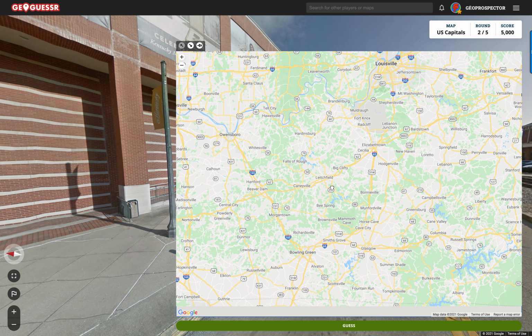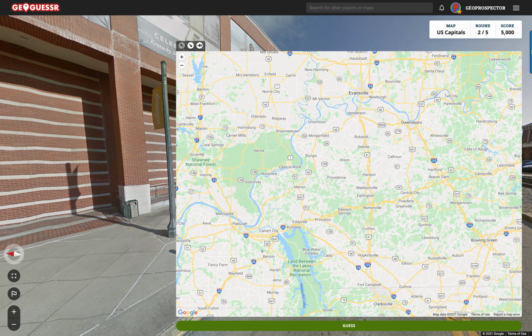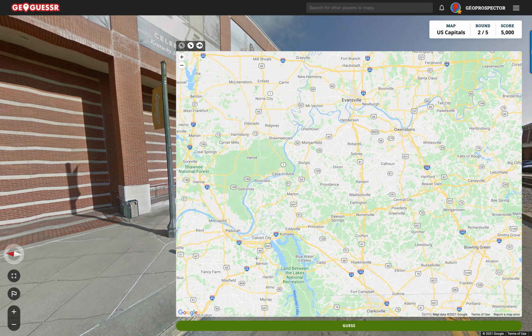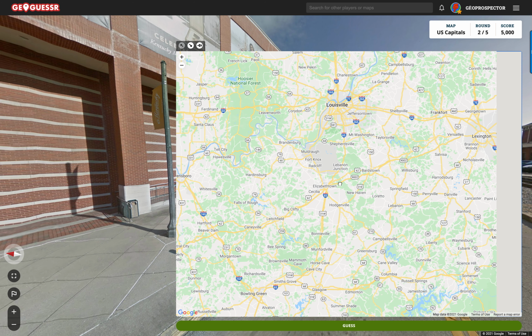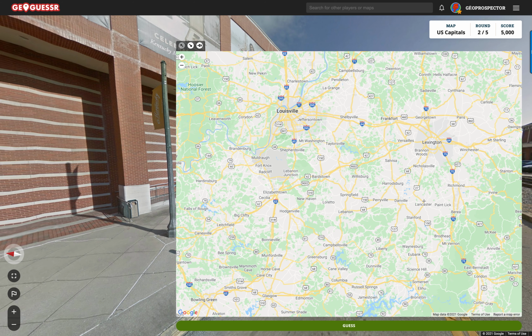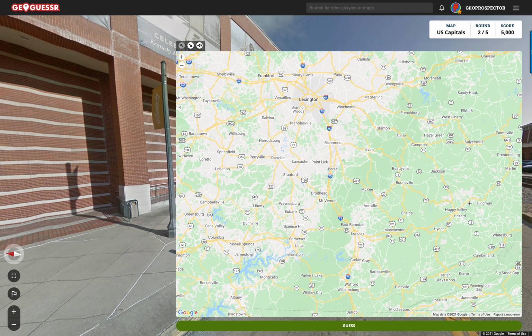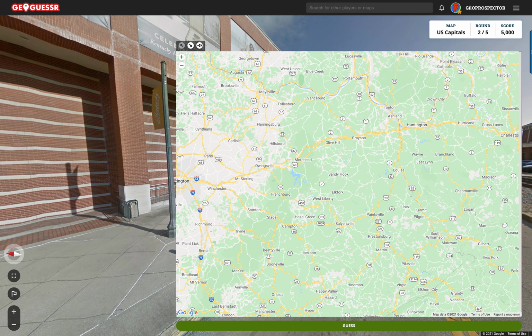Now, where is Frankfort, Kentucky? I'm looking at Kentucky now. Here is the western border, and it isn't there. Louisville, Lexington, Mount Vernon. It's just not... well, Huntington, maybe it's in the north.